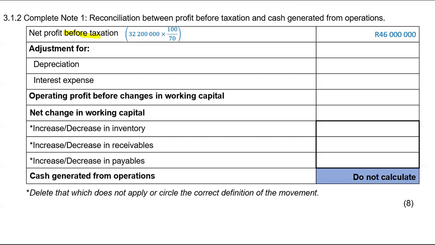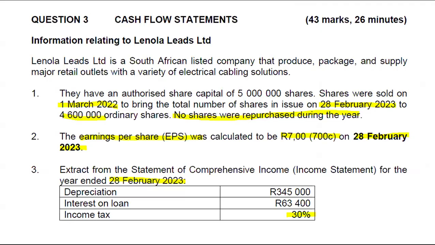And then you will adjust for depreciation and interest expense. In most cases, those you'll have to calculate, but here they were given to you. So depreciation was 345,000. Interest on loan was 63,400. And we had accrued expense, interest on loan.